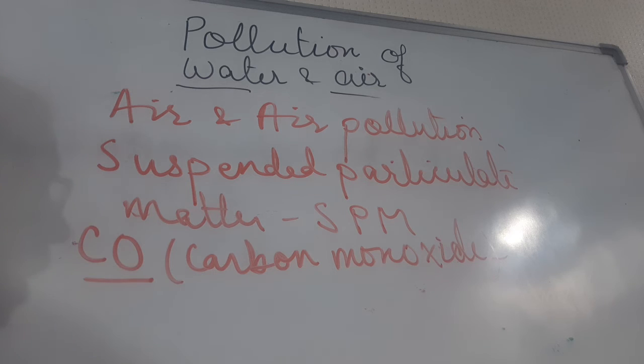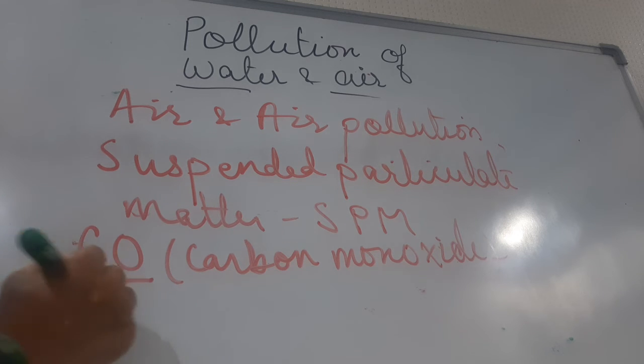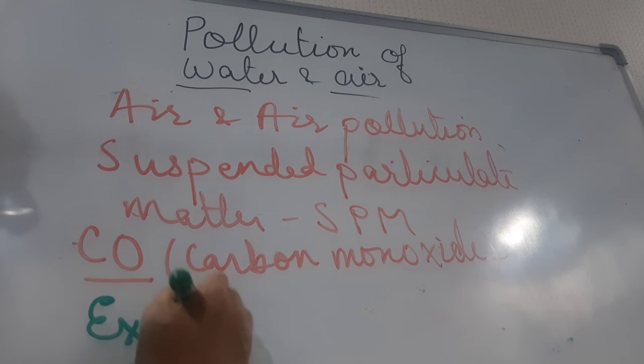We all know that blood carries oxygen. Hemoglobin present in the blood carries oxygen and is known as oxyhemoglobin. But if carbon monoxide is there, it is not allowing blood to carry oxygen, means supply of oxygen is also controlled by this. This is produced whenever fuels do not burn completely. When fuels are burning completely, they produce carbon dioxide. When fuels are not burning completely, they produce carbon monoxide. Now children, excess of carbon dioxide.